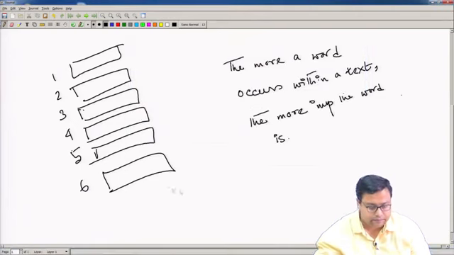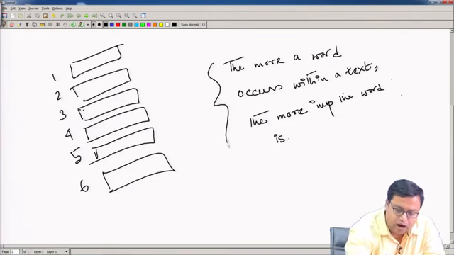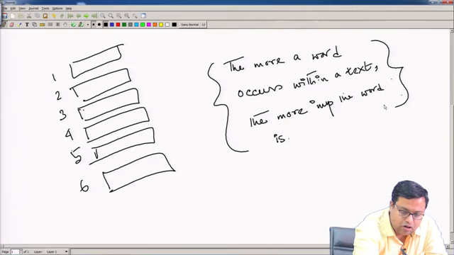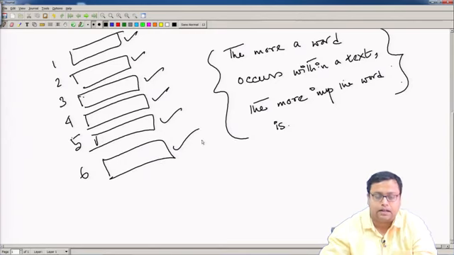On the other hand, if the word is occurring here also, here also, here also, here also, then that particular word is less important.